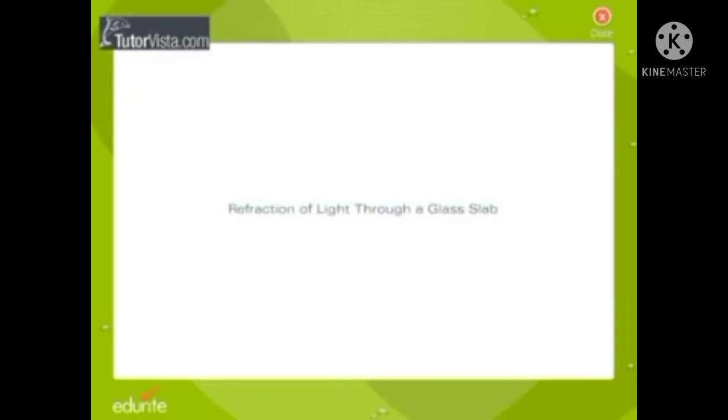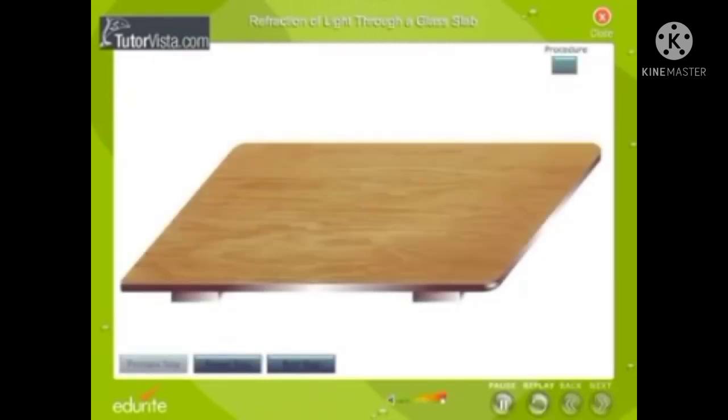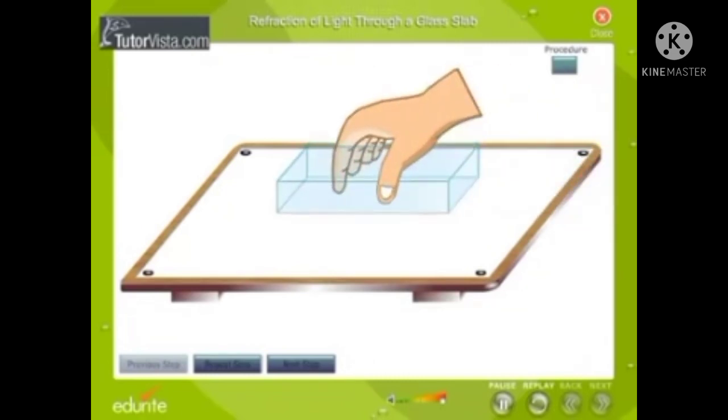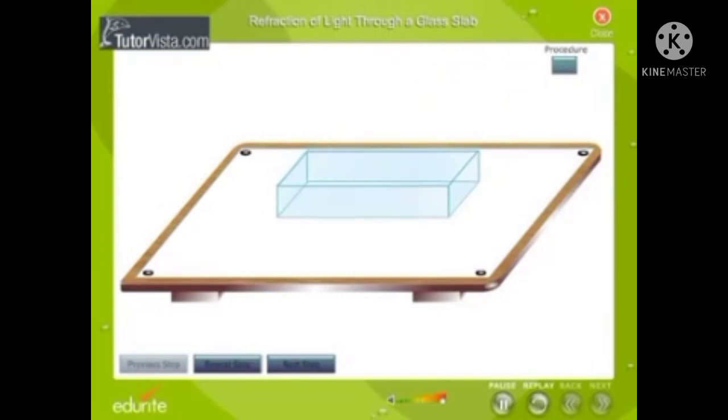Refraction of light through a glass slab. Let us now perform an experiment and find out how light gets refracted when it is incident on a rectangular glass slab. Place a rectangular glass slab on a white sheet of paper. Students, next trace the boundary A, B, C, D of the glass slab. After that,